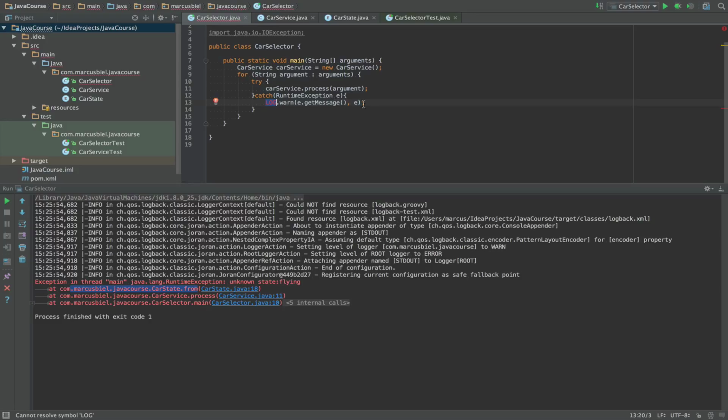Okay, so logging is one thing we can do, but in this case I say I don't want to log it, I want to directly print it on the console.